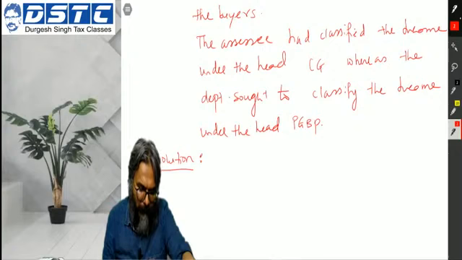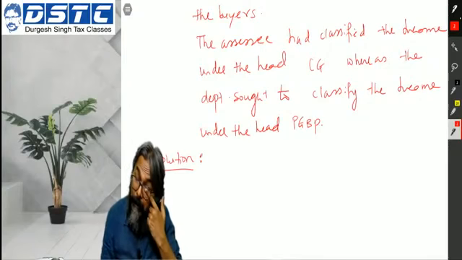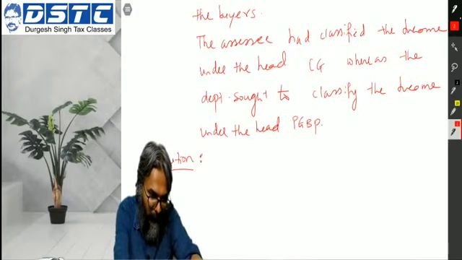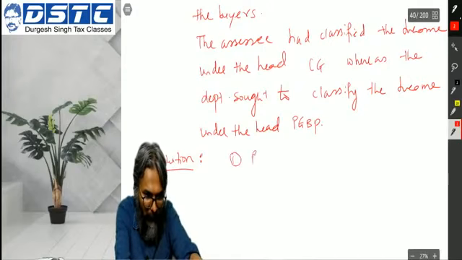So now, students, in this context, let's look at the relevant provision. First of all, point number 1.